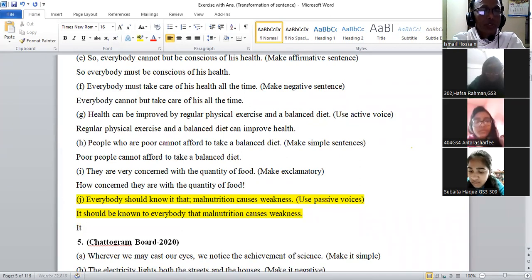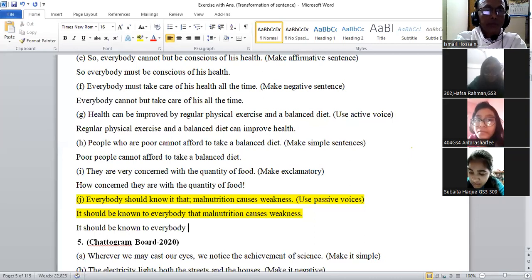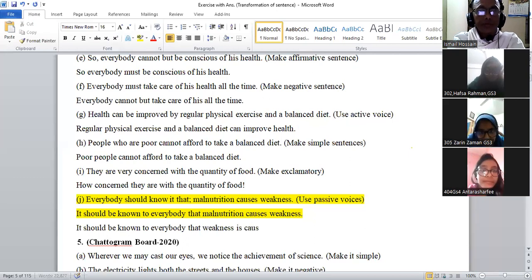It should be known to everybody that weakness is caused by malnutrition.